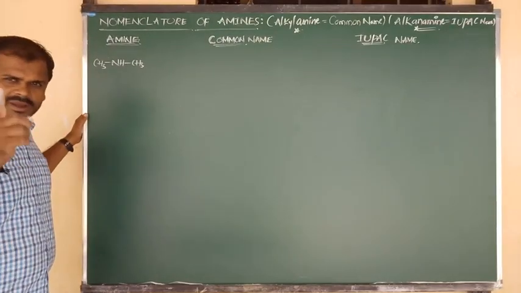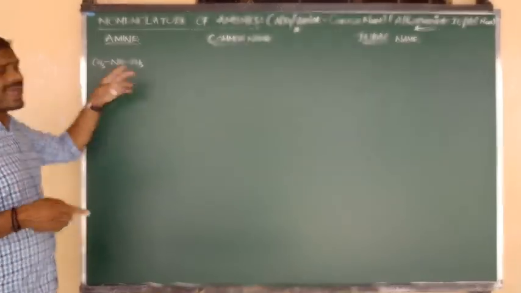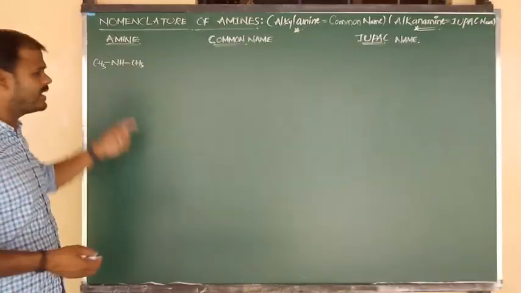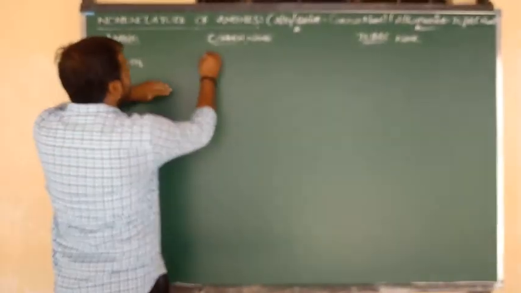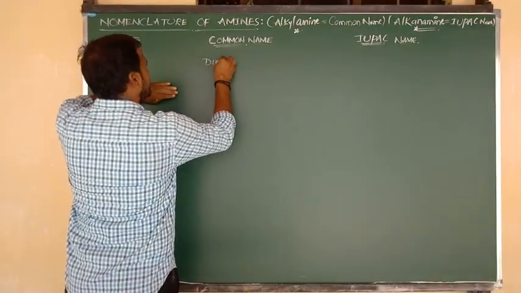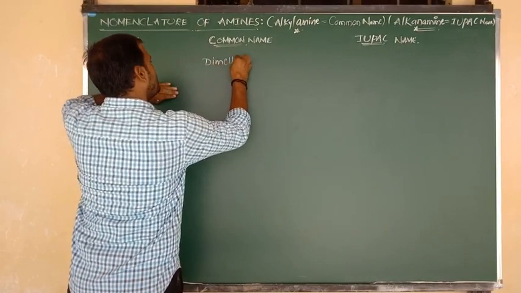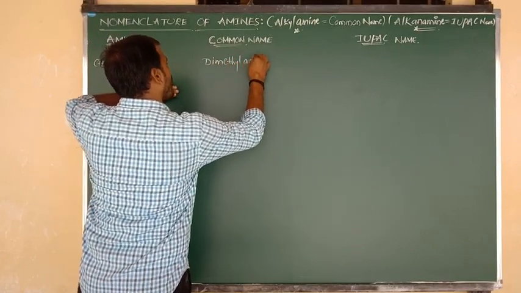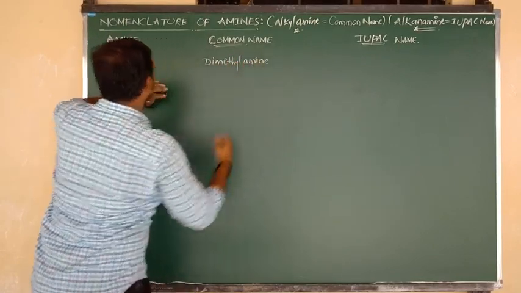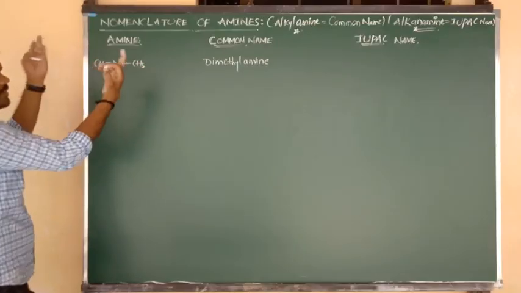Again we have to write the common name as alkylamine. But how many alkyl groups are there? 2 alkyl groups are there: methyl, methyl. So we can write its common name, it is nothing but dimethylamine. What can we write? Dimethylamine: methyl, methyl, dimethylamine.